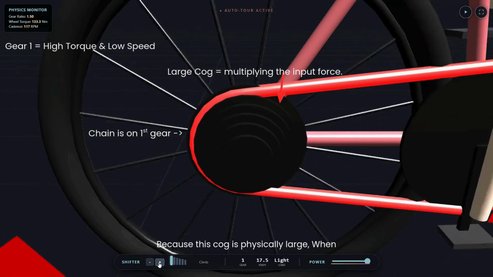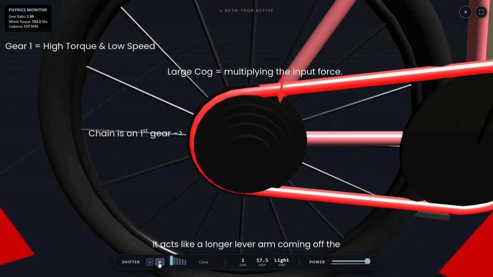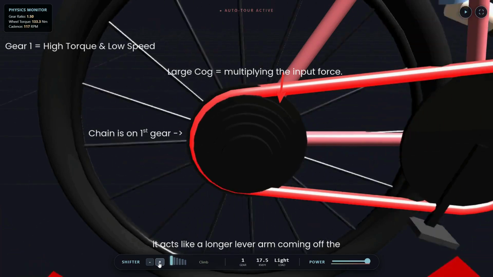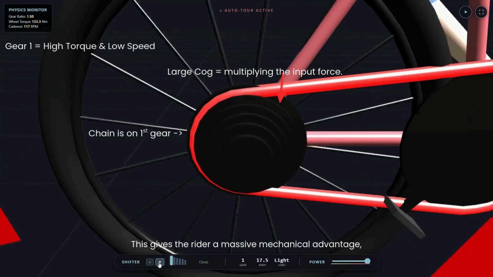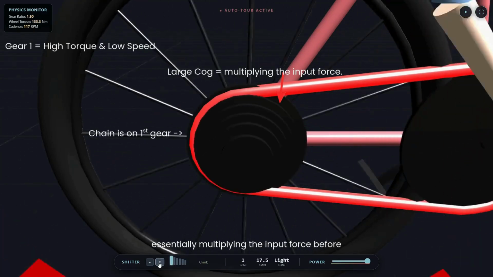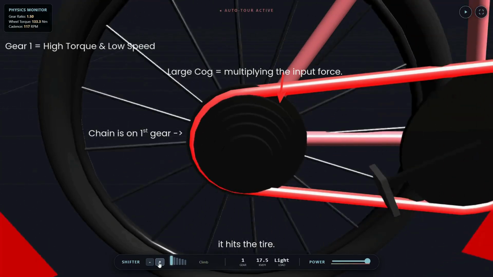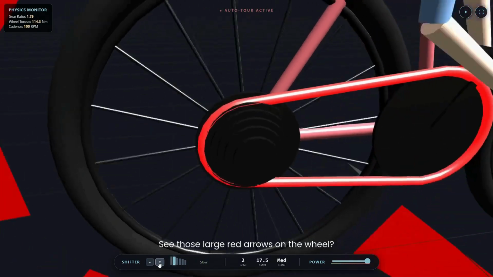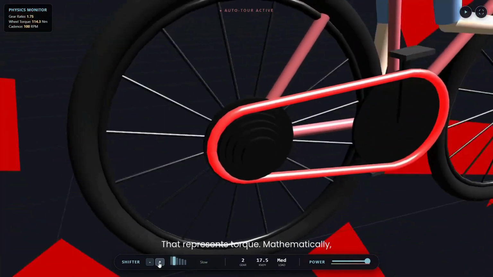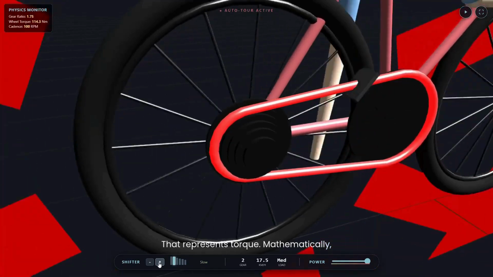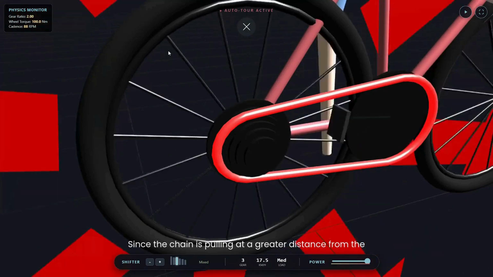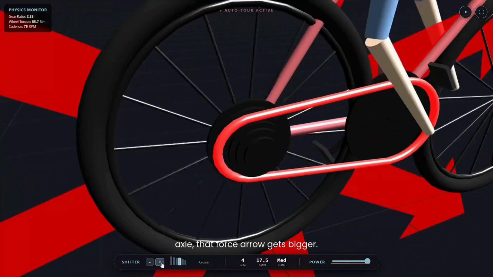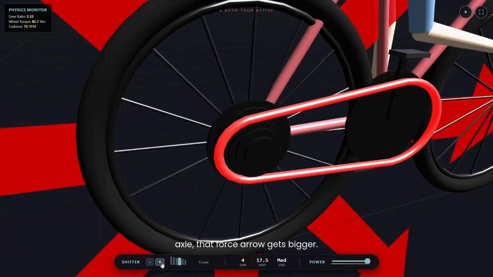Because this cog is physically larger, it acts like a longer lever arm coming off the hub. This gives the rider a massive mechanical advantage, essentially multiplying the input force before it hits the tire. See those large red arrows on the wheel? That represents torque. Mathematically, torque is just force times distance. Since the chain is pulling at a greater distance from the axle, that force arrow gets bigger.